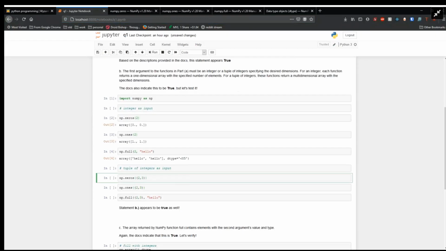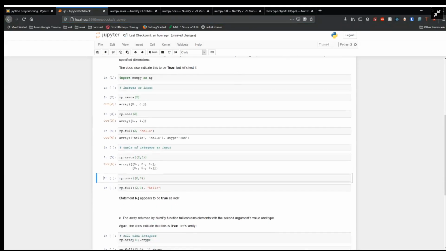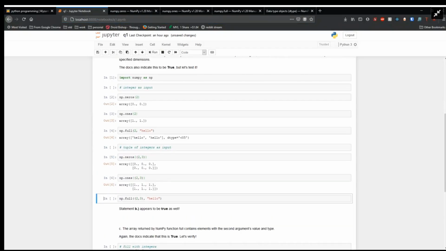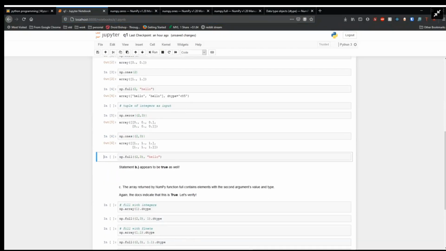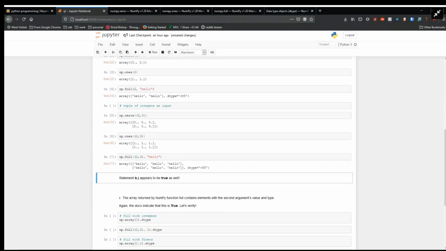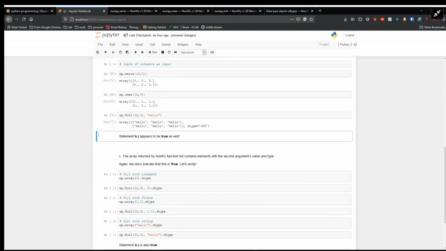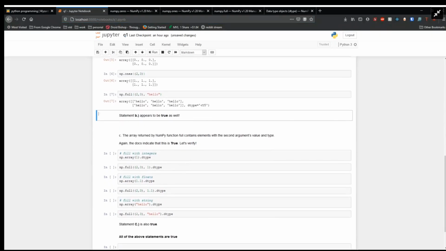Now, if we use a tuple of integers, 2, 3 in this case, into the zeros function, we see a 2 by 3 array filled with zeros. Into the ones function, we see a 2 by 3 array filled with ones. And if we put the same parameters into the full function, we can see that it is a 2 by 3 array filled with hello. So statement B also appears to be true.